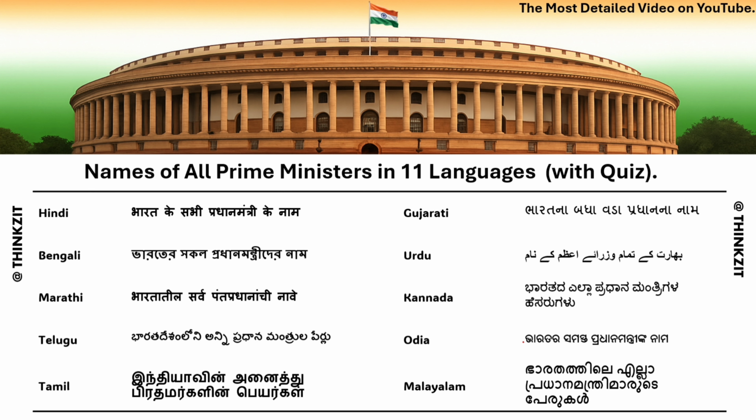We have created 11 informative tables in 11 different languages, and the languages are Hindi, Bengali, Marathi, Telugu, Tamil, Gujarati, Urdu, Kannada, Odia, and Malayalam. And we are showcasing each Prime Minister's name, tenure, political party, and duration. You can pause the video at the language of your choice to view the details. The rest of the video continues in English so everyone can follow along easily. So let's start our video.